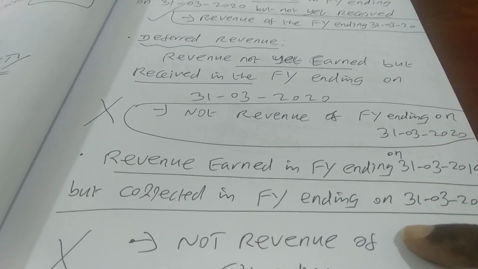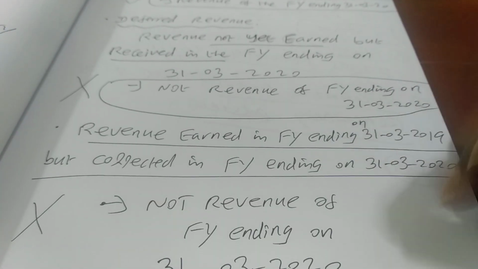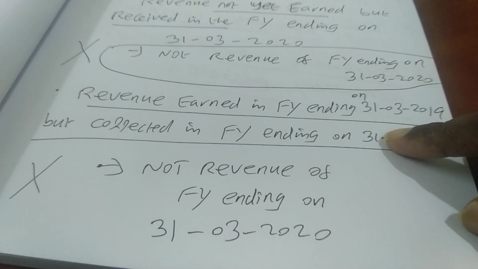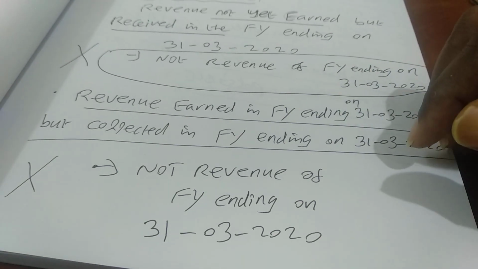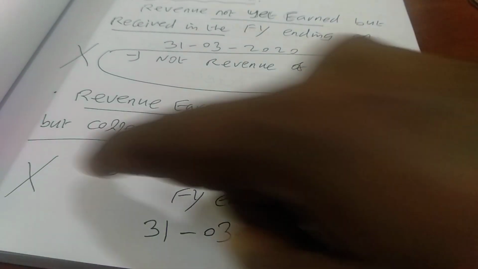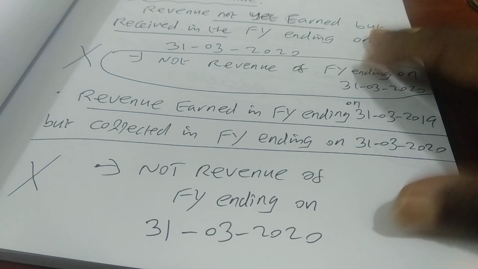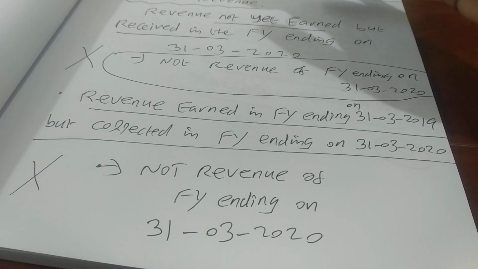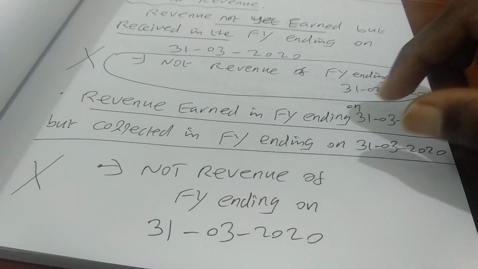Similarly, if you look at revenue of the previous year, that means we had already performed in the last year. We had delivered the product or performed the service, but the customer has not yet paid the cash, so he is paying in this year. That means we had already booked revenue in the previous year, so it is not going to form part of revenue for this period. That is what you have to understand when I talk about deferred revenue and accrued revenue, as well as revenue of the previous period received in cash in this year.